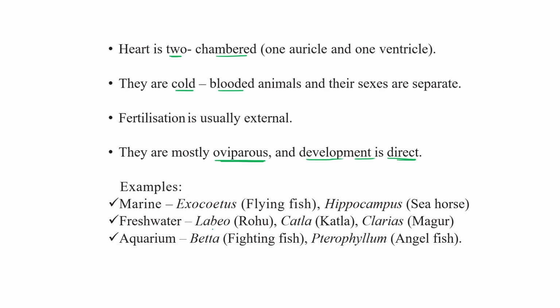These are examples like flying fish, seahorse, rohu, labeo, katla, magur, fighting fish, angelfish. So these are the examples. These two examples belong to the aquarium fish category. These three examples belong to the freshwater category. And these two examples, flying fish and hippocampus, belong to the marine category. Hippocampus is also known as sea horse.